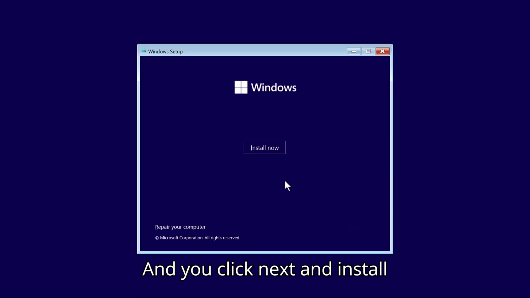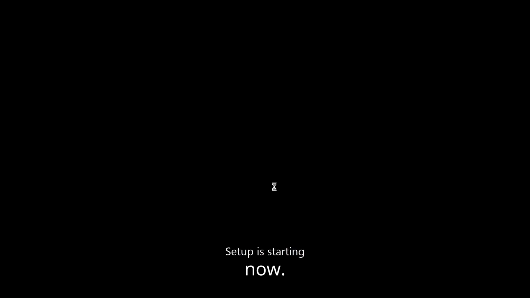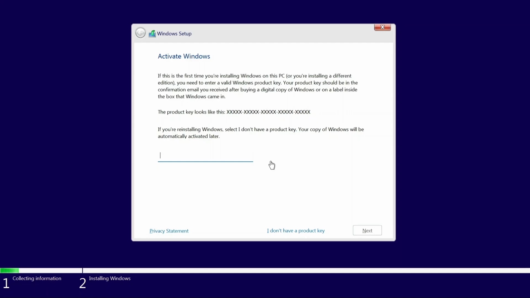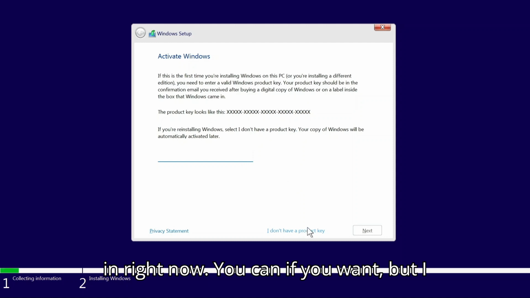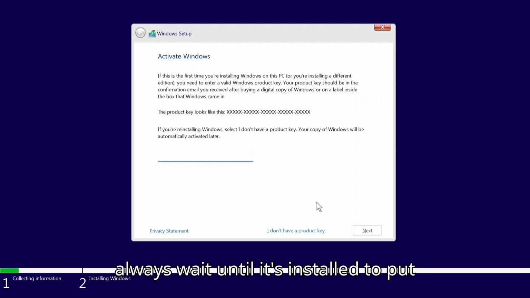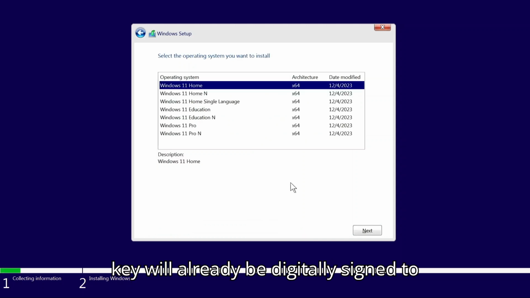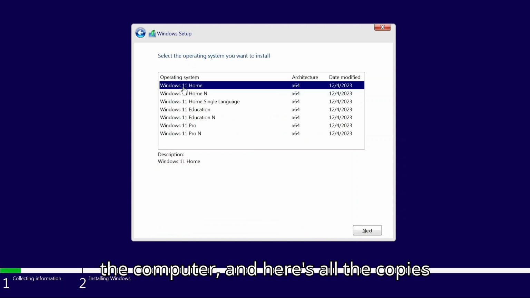And you click next, install now. Now the product key, you don't have to put it in right now. You can if you want, but I always wait until it's installed to put the product key in. Plus, if you've installed it before, of course, the key will already be digitally signed to the computer.